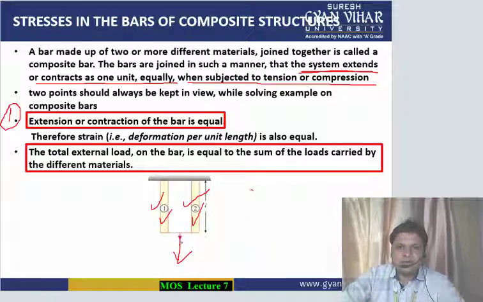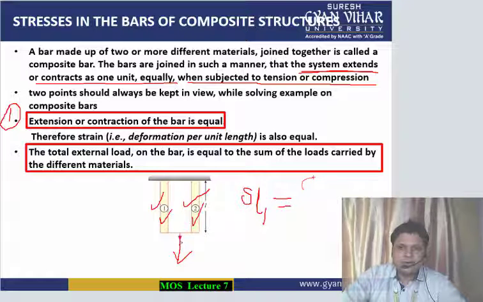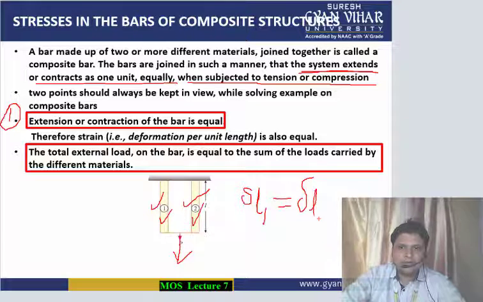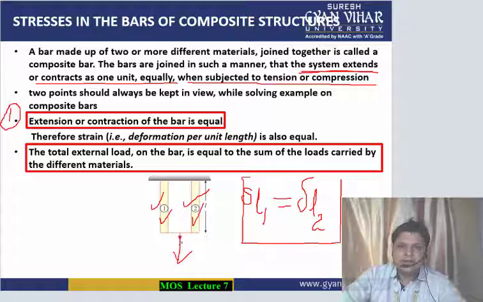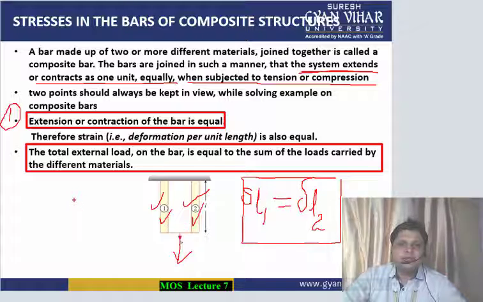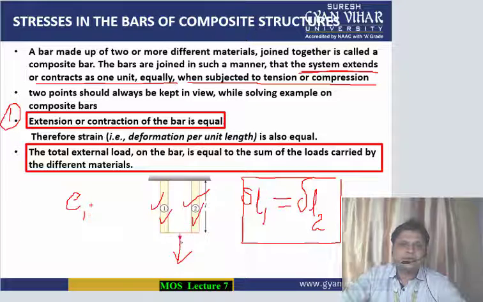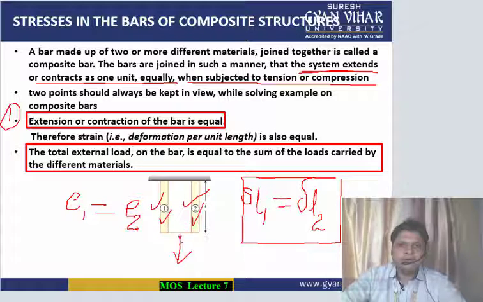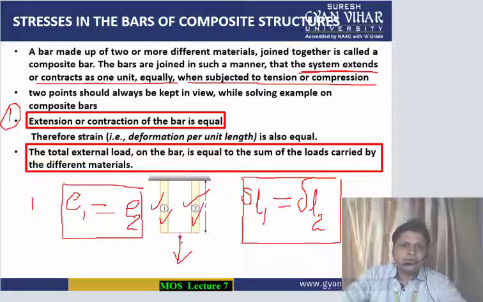This means that the elongation, which we denote by delta, of bar 1 will be equal to the elongation of bar 2. That is, the deformation per unit length, the strain of bar 1, will be equal to the strain of bar 2. Strain developed on bar 1 equals strain developed on bar 2. So this is the first point.